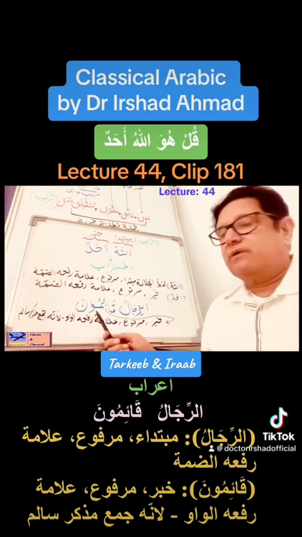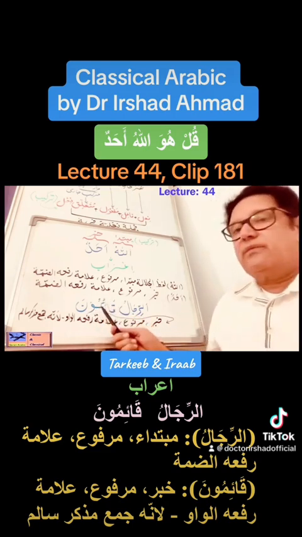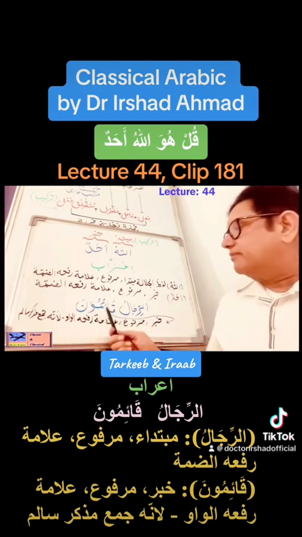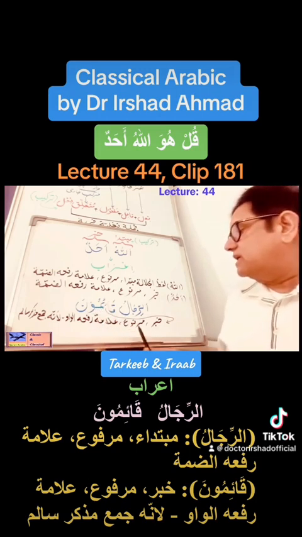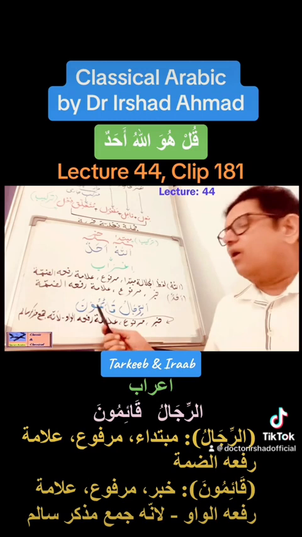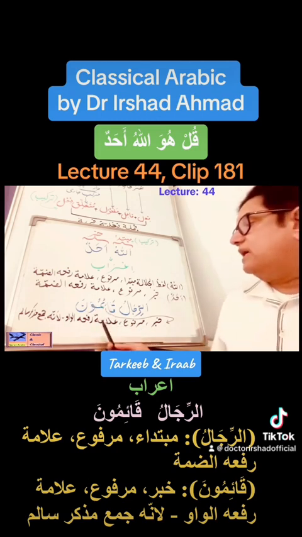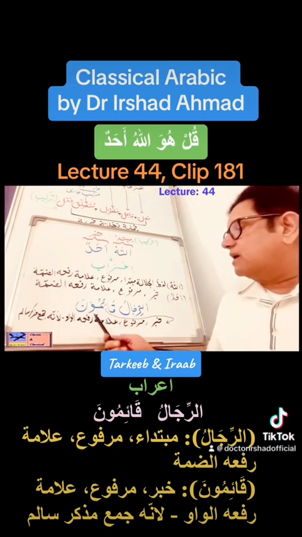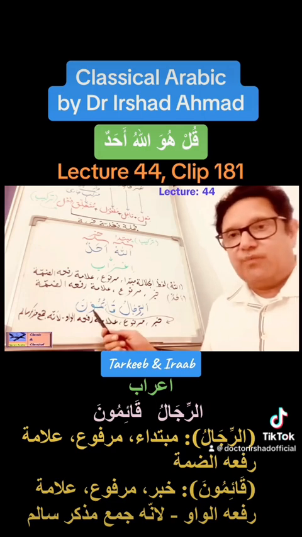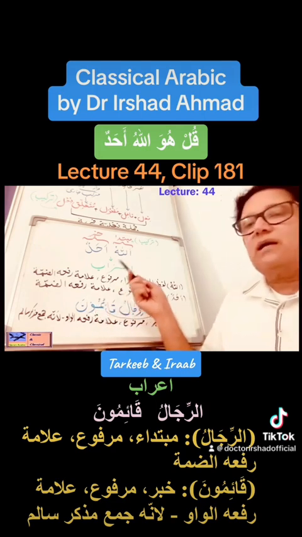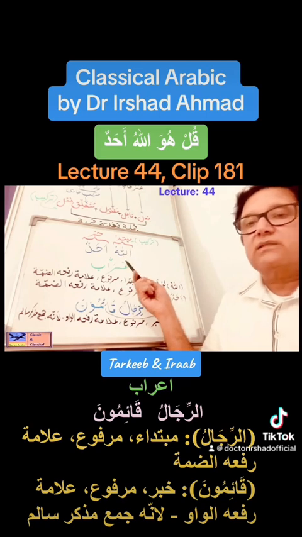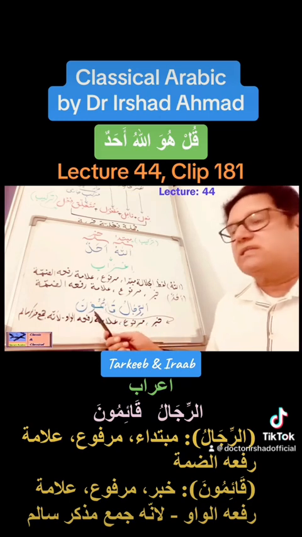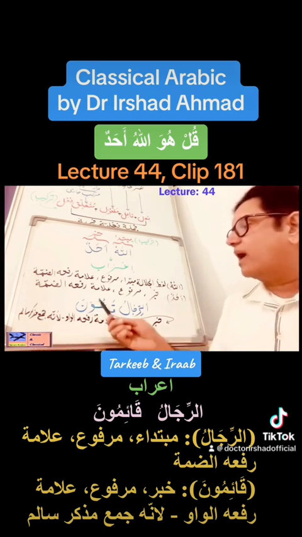How do we describe the i'rab of this? We'll say its grammatical function is that it's khabar. The state it is in is marfu. And how is that state expressed? We'll say alamatu raf'ihi al-waw. So the marker of rafa here is waw. Okay, so it's none of those harakas, fatha, damma or kasra. The marker of rafa here is waw, and then we can explain it further why waw is